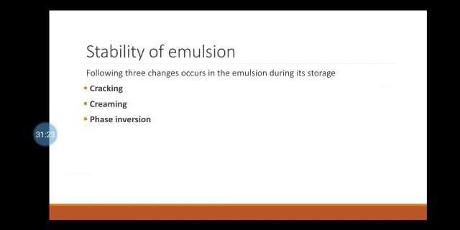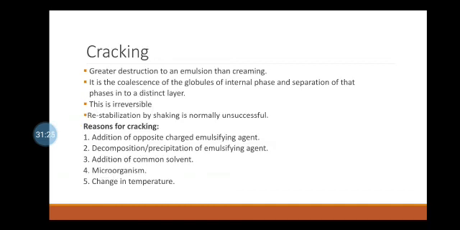Now we will see the first one, cracking of the emulsion. Cracking means the separation of two layers of the dispersed and continuous phase due to the coalescence of dispersed phase globules which are difficult to redisperse by shaking. Cracking may occur due to the following reasons. First one, by addition of an emulsifying agent of opposite type.